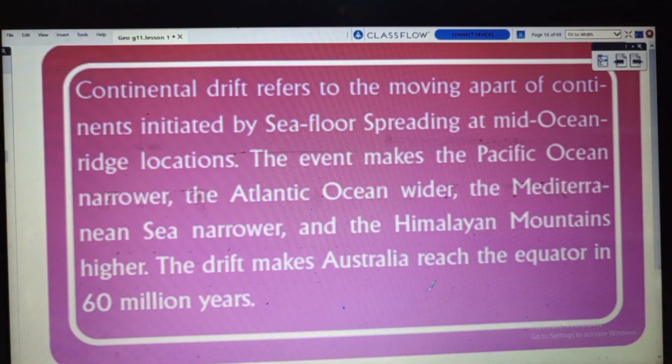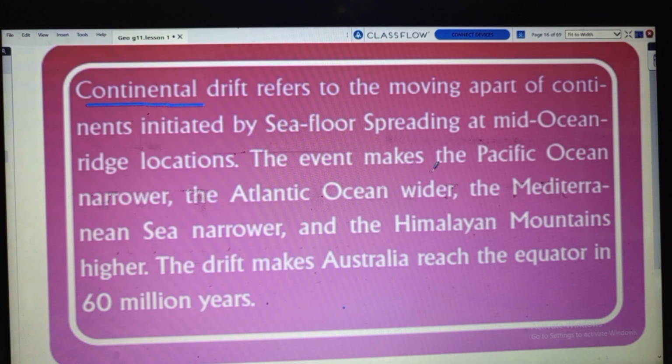Okay, continental drift. Continental drift refers to the moving apart of continents, initiated by seafloor spreading at mid-ocean ridge locations.